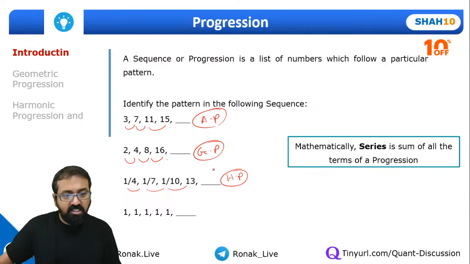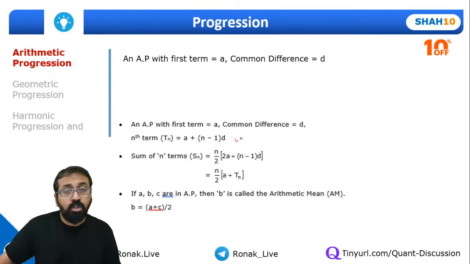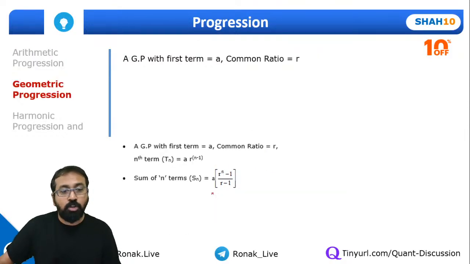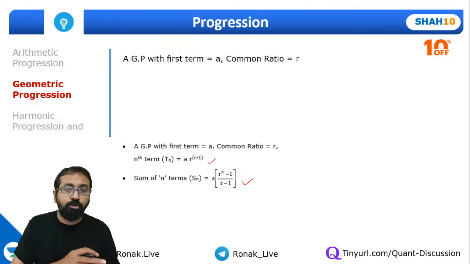Then we had seen the formulae for arithmetic progression. We know the nth term formula, the sum of n terms formula, and the arithmetic mean also. In the same way we had seen the formula for the nth term of a geometric progression and the sum of n terms of a geometric progression. In case you have missed the previous session, you can quickly take a glance at these formulae, and maybe after this session you can also watch that video so that you get a thorough understanding of this topic.